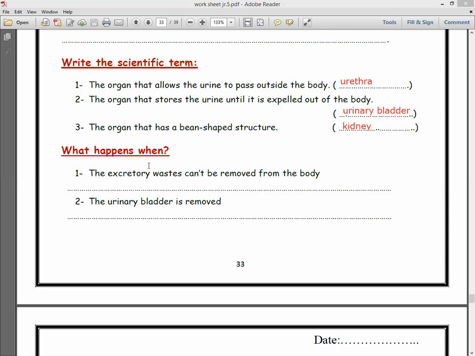These waste materials will stay in your body, then they will harm your body, causing poisoning.